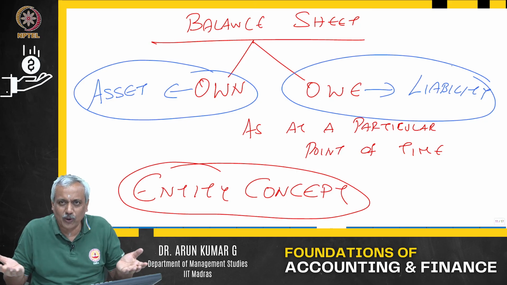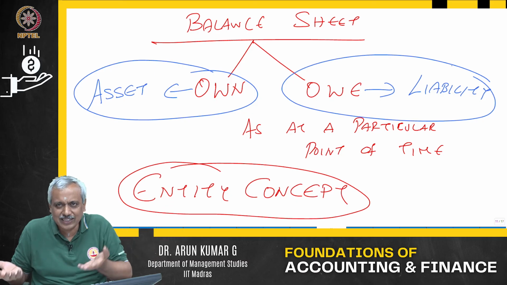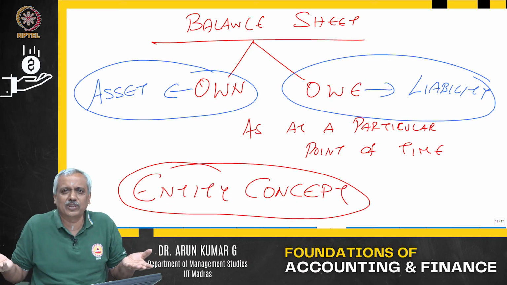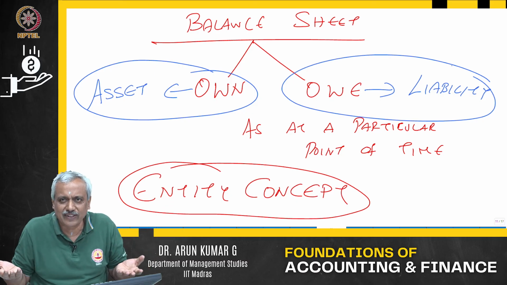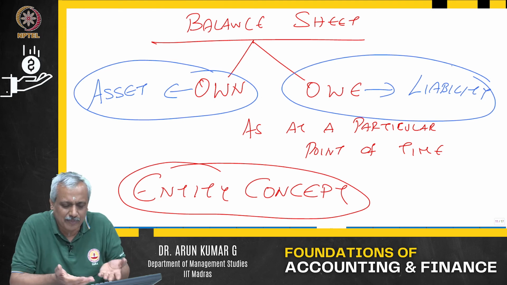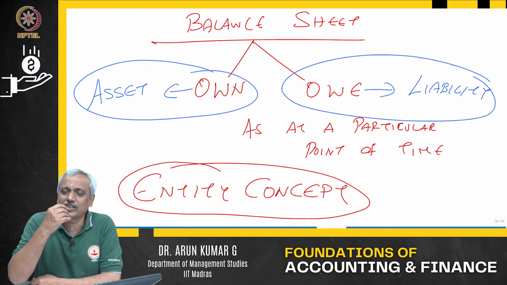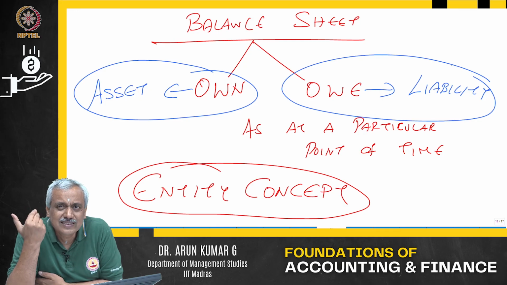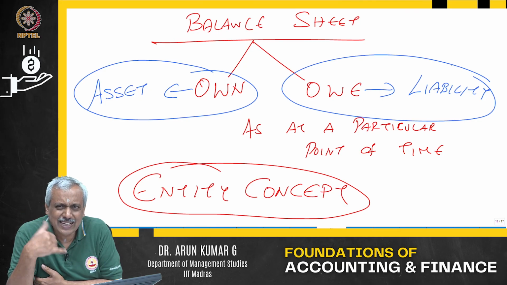So what is the asset you own? Not 50,000. The asset what you own is only about 35,000 now. 50 minus 15 is 35,000. So what happens? At a point of time, the position of what you own has changed. Similarly for a business, cash can keep coming in, cash can keep going out at every point of time. They can keep purchasing, they can keep selling.